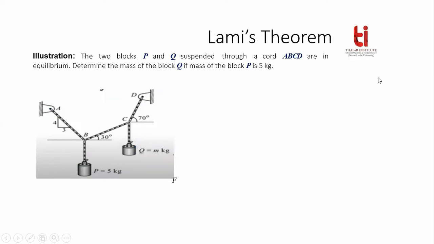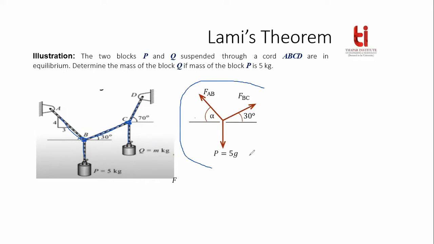Obviously, first of all, we have to draw the FBD for point B and the FBD for point C. It is a rope cord problem, so it is very easy to draw the FBD. You will get a force acting along this cord AB, another force along this cord BC, and a force along this hanging rope. So these three forces will act at point B. Again, at point C, you will get a tension force along CD, a tension force along BC, and a tension force along this hanging rope. Now if you draw the FBD, you will get this pictorial representation.